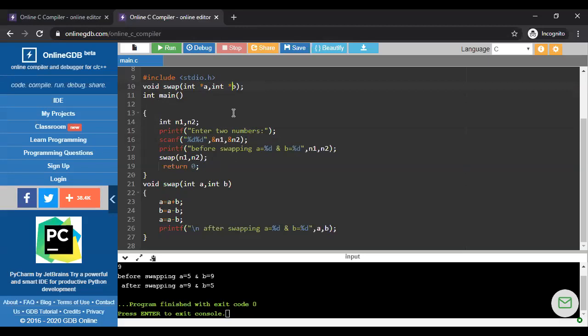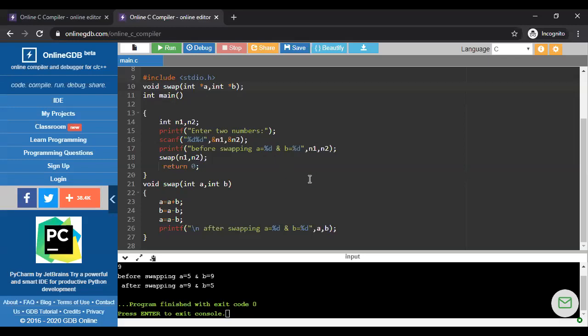Now we have to create the relation between this star A to N1 and this star B to N2. Because until we create this relation, it doesn't hold any address of N1 and N2. Means indirectly, it doesn't hold any value for N1 and N2. But we are working with star A and star B. We are not working with N1 and N2. Please remember that one. So we have to create the relation between star A to N1 and star B to N2.